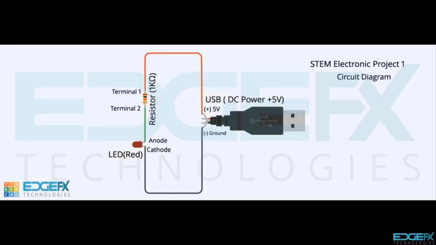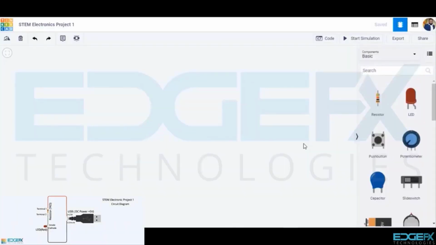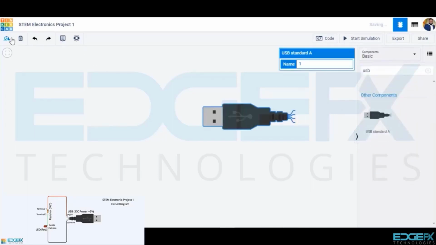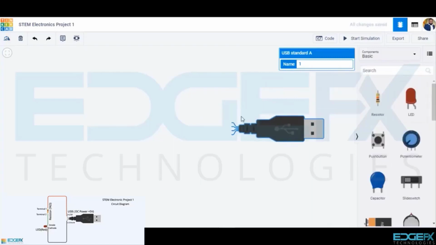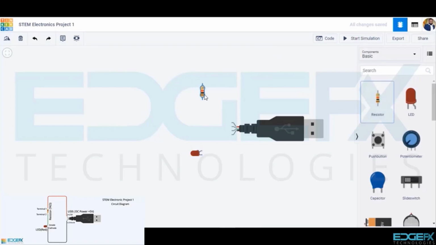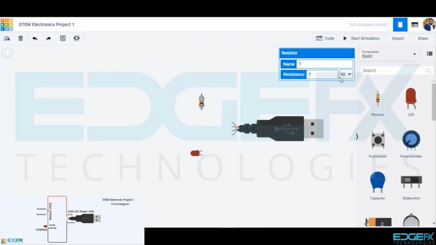Hi, let's build the power indication circuit, which will remain common for all our further projects. Let's draw the components in Tinkercad, mentioned in the circuit diagram. We will draw the USB standard A connector, LED, red, and resistor of value 1 kilo ohms.